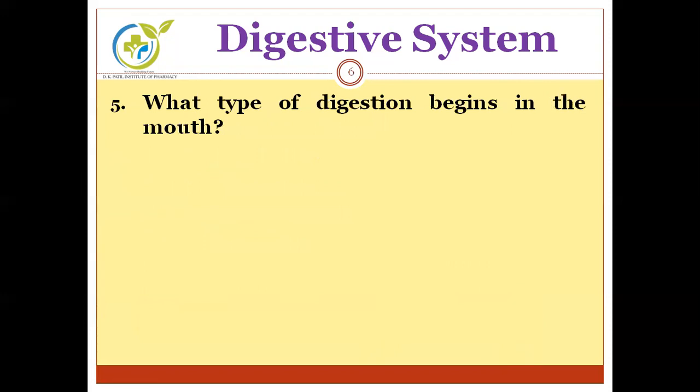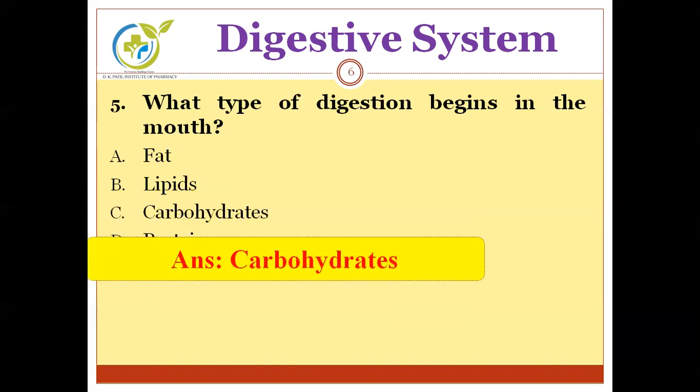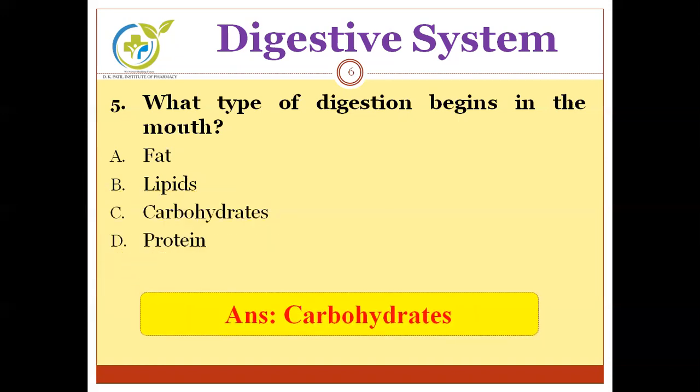Moving to the next question. Which type of digestion begins in the mouth? Fat, lipids, carbohydrates, protein. Means which type of material, which type of food gets digested in the mouth itself. And the correct answer is carbohydrate. Digestion of carbohydrate starts in the mouth only.